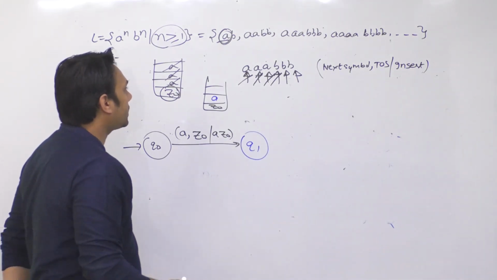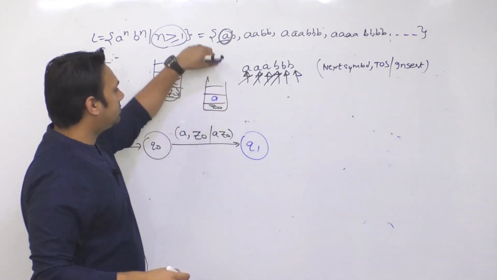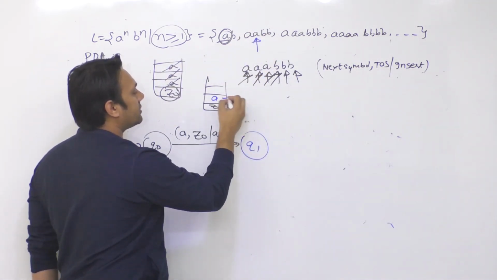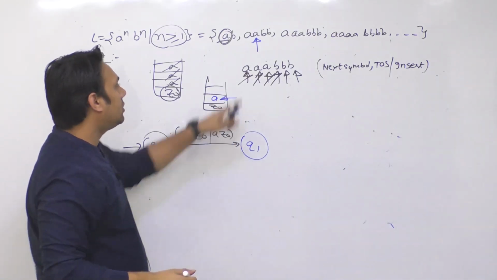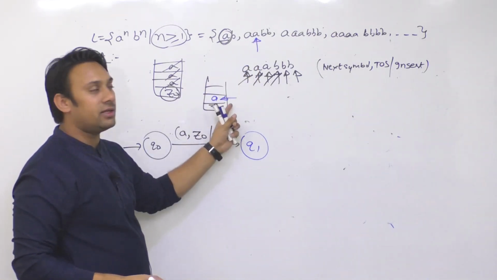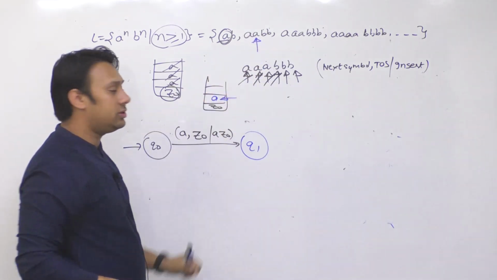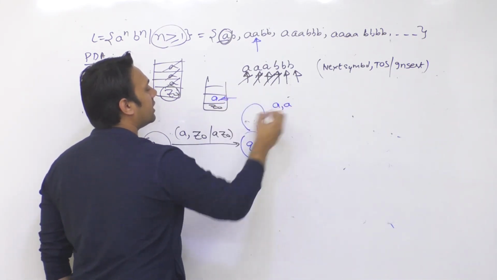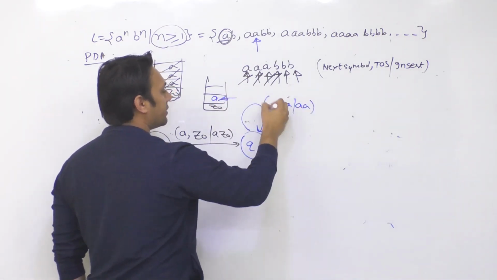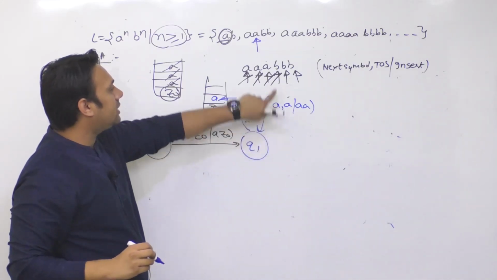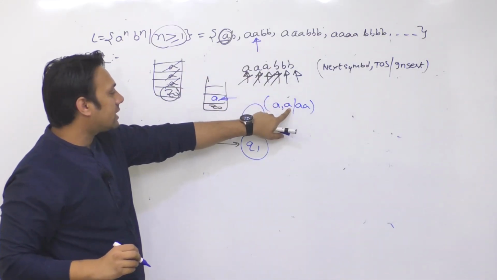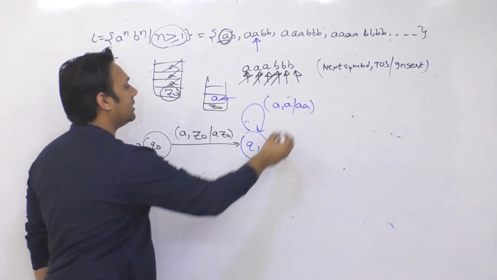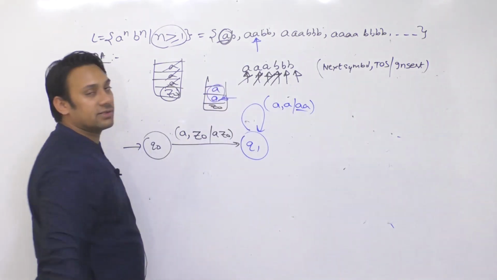Now in the state Q1, if I see another A and the top of the stack contains A, I have to check: yes, both these A's are there. So that means I have to insert this A also. Then I can say you get any number of A's and the top of the stack also has an A, then insert both of them. The first symbol represents the symbol on the string. The second symbol represents the symbol at the top of the stack. And the third represents that we insert both of these A's inside the stack.